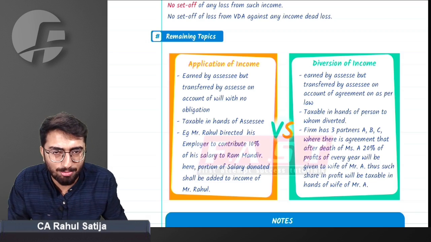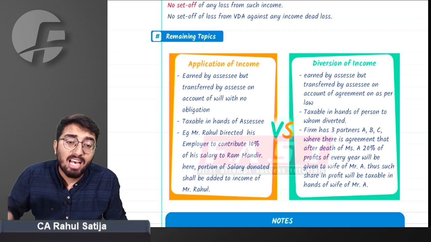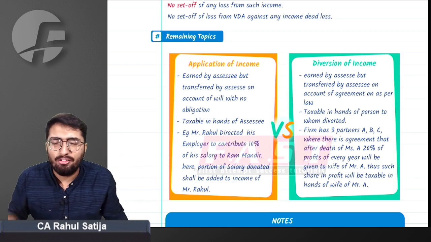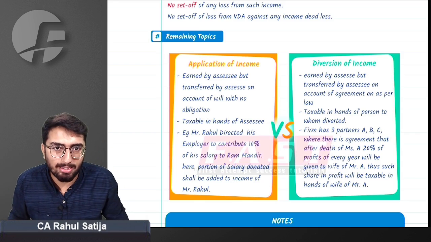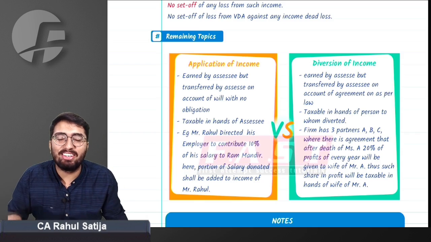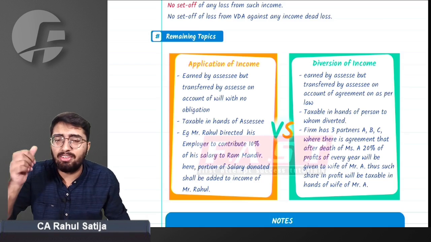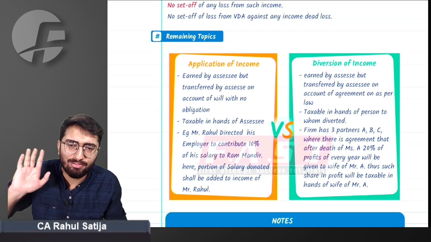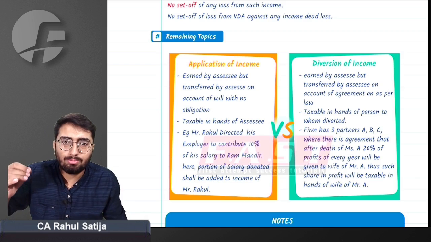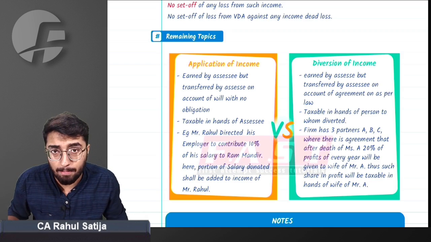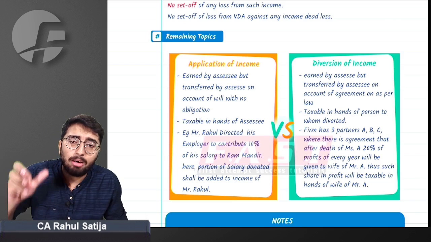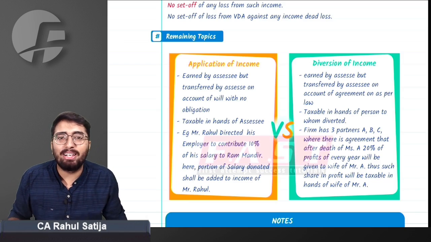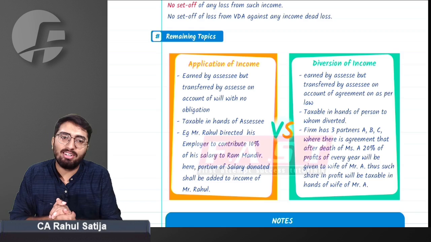But on the other hand, we have a concept called diversion of income. In this case, salary will not be taxable in my hand, rather it will be taxable directly in the person who receives it. For example, we have 3 partners A, B, C. It is written in the partnership deed that whenever A dies, his share of profit will be given to wife of Mr. A. In case of death of Mr. A, all the profits accrued to Mr. A will be transferred to Mrs. A. In that case, all the profits that are being transferred to wife of Mr. A will be taxable in the hand of wife only. They will not be taxable in hands of Mr. A. This concept is called diversion of income.